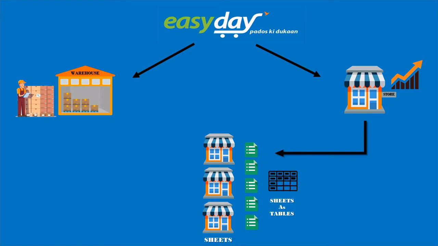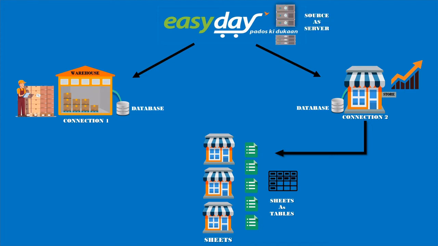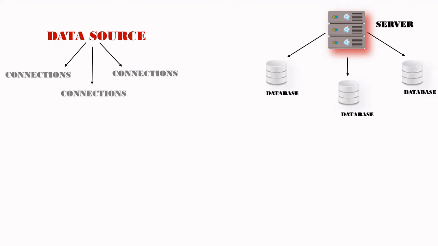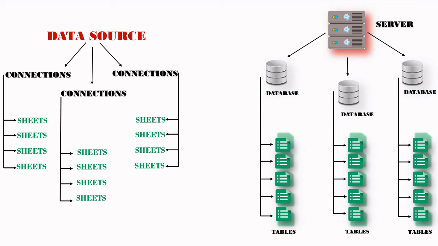These sheets would be used as tables. These sales stations would be the databases for all sales stores, for storing their tables in it and analyzing their daily sales. And similarly, the warehouse substation would be the database of stocks. The Easyday main branch is the server that would analyze and process requests for all under branches. Now, this structure in Tableau is seen as: the server would be called a source, databases would be called connections, and tables would be called sheets.